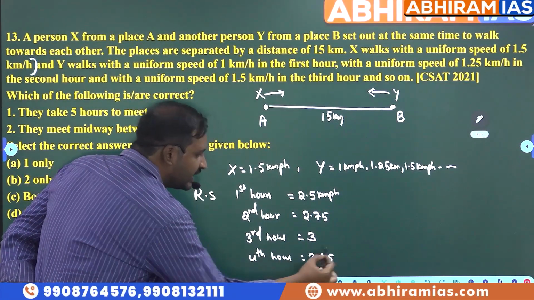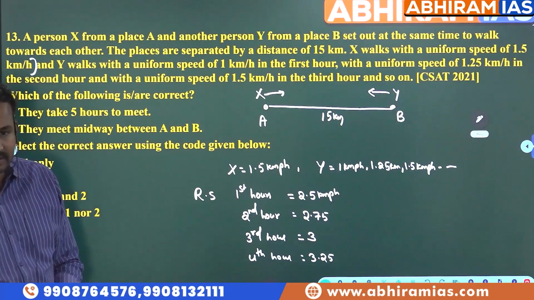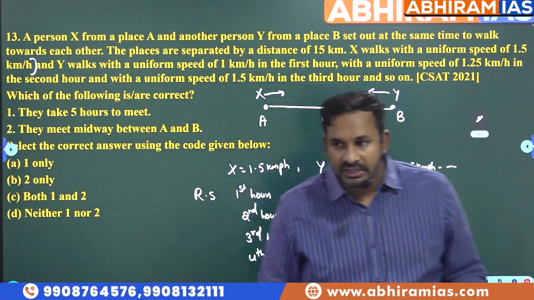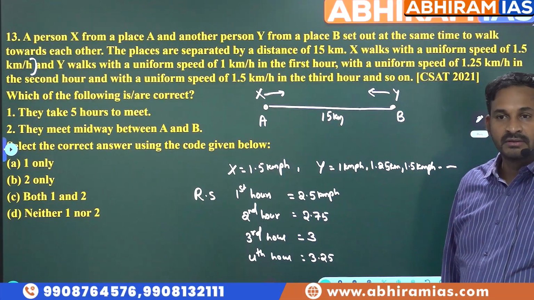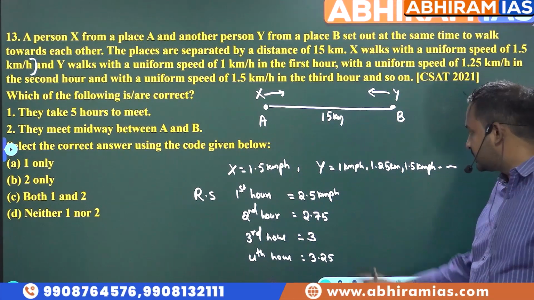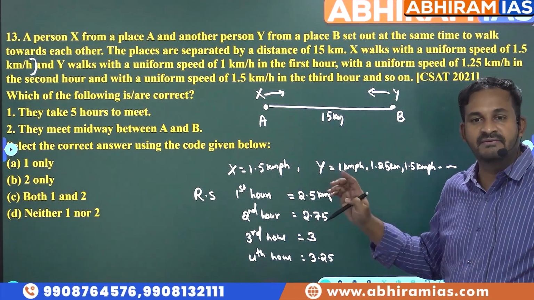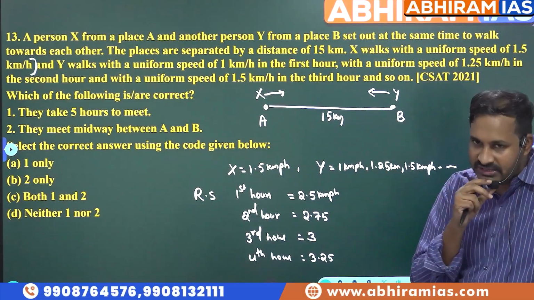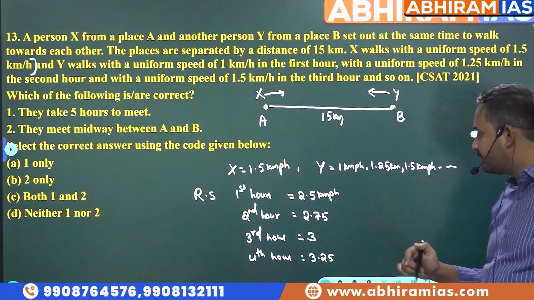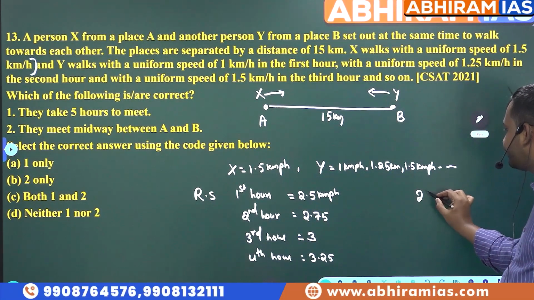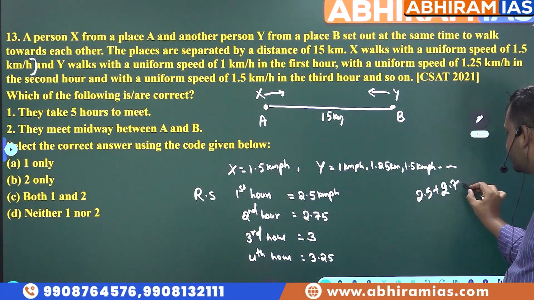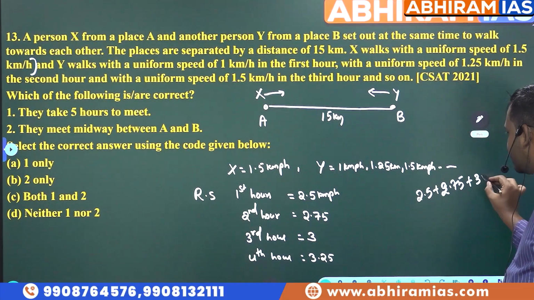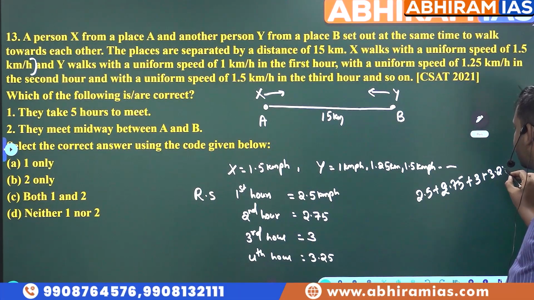3.25 kmph. Like this it will keep on increasing, the relative speed between them also increases. Now what is the distance they should cover? 15 kilometers. Sum this up, wherever you get 15, that is the answer. You don't need other formulas, just logic. Make it simple. First hour 2.5, next hour 2.75, next hour 3, next 3.25. For timing, let's see up to here what the sum is.